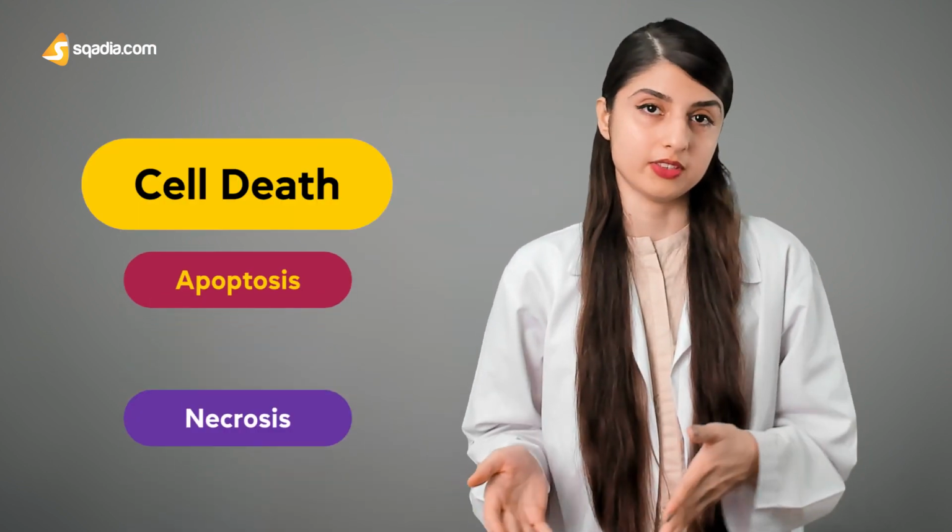Animal cells can activate an intracellular death program and kill themselves in a controlled manner when they are either irreversibly damaged, no longer needed, or if they're a threat to the organism. In most cases, cell death occurs either by apoptosis or necrosis.